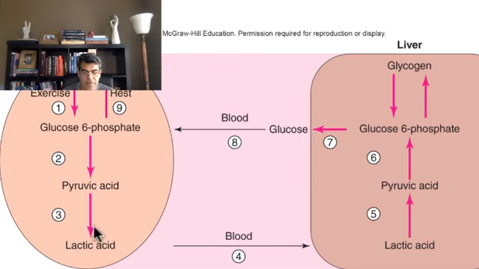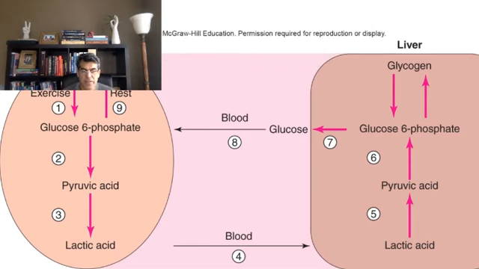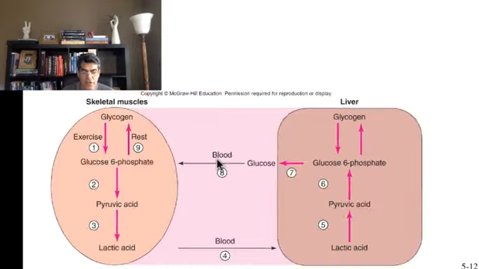This process of bringing lactic acid from skeletal muscle to the blood to the liver and turning it back to glucose is called the Cori cycle. The Cori cycle is an example of gluconeogenesis, but specifically it refers to turning lactic acid into sugar.